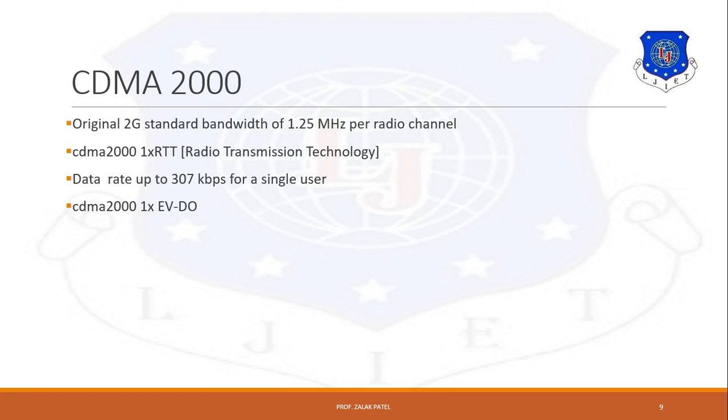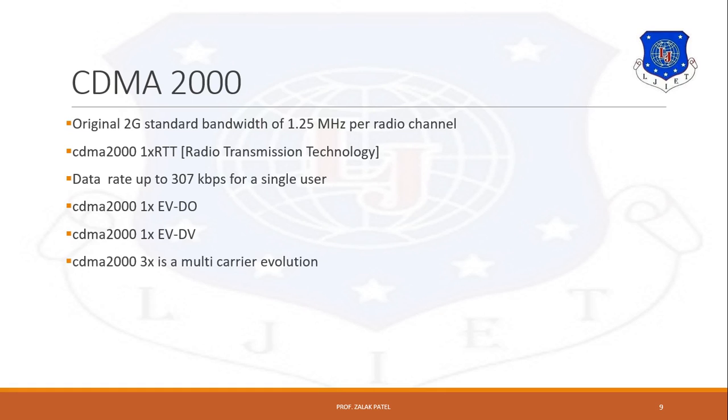Among them, the first standard is EVDO. EVDO means evolution for data only. It is a higher data rate based system which is used for data connections only. The next is CDMA 2000 1x-EVDV, meaning evolution for data plus voice both. It supports a data rate of 144 kbps.